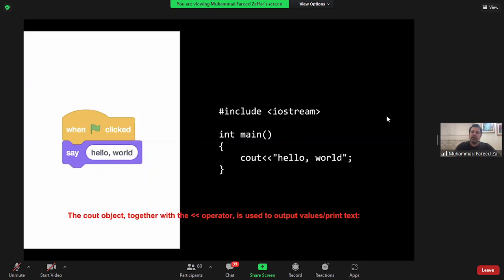Header files. हमने iostream की बात की. हमने ये कहा कि there is some code that is written by others. We want to use that in our program. Hundreds of thousands of millions of programmers have written code for C++. One such code allows you to print on the screen, and that code is part of the iostream library. So जब मैं include iostream कर रहा हूँ, I'm essentially telling the compiler, go look for the library called iostream. You know where it is.